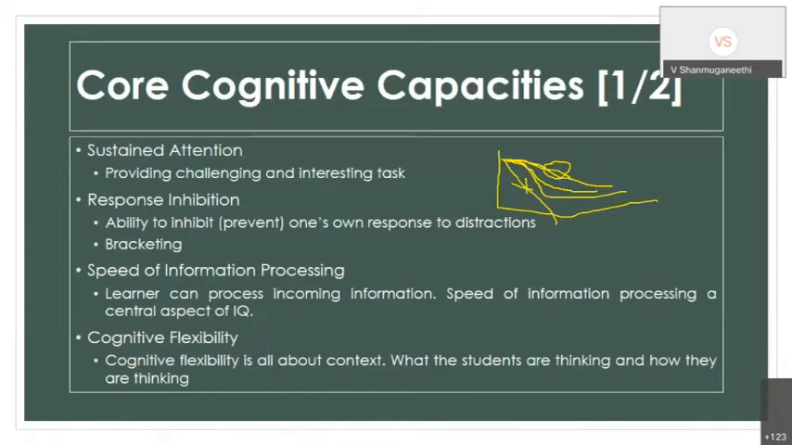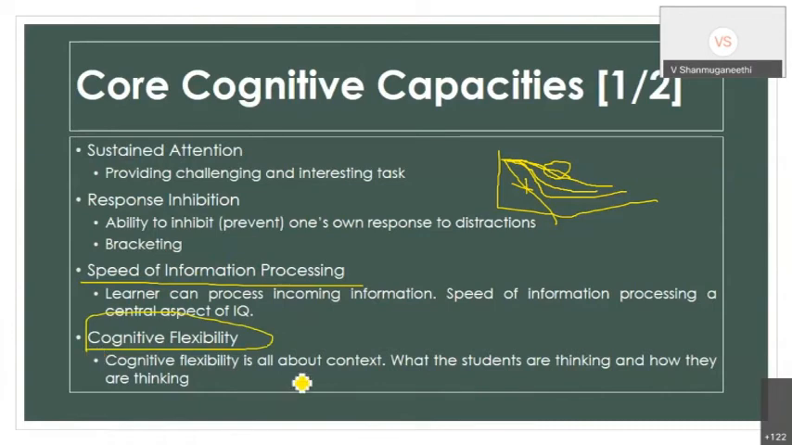So the meaning is that some students need more time to get the instruction, that is, to learn the content. Some students may need less time to get the content. That differs, because the chromosome of every individual is different. So once the chromosome of every individual is different, how can I expect the learning ability of everyone to be the same? It is not at all possible. By the way, the speed of information processing again plays a major role when I talk about cognitive ability. Then cognitive flexibility is all about the context.